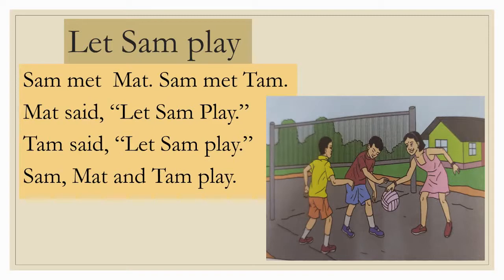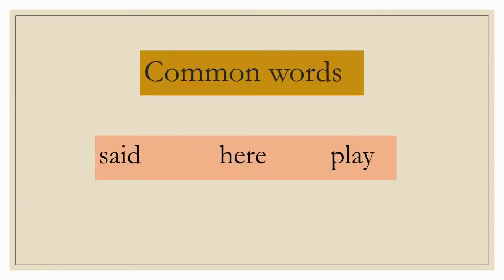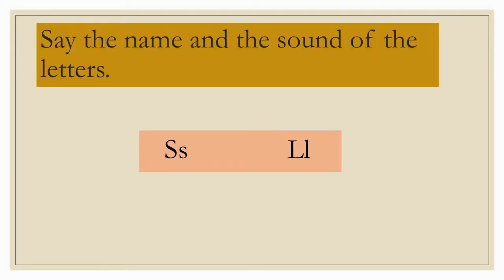Very good. Here are the common words from a story. Said, hear, play. Repeat after me. Said, hear and play. Let's take a recap of sound of letters. So, say the name and the sound of letters. The first letter here is letter S, capital S and small s. And the letter sound is snake, sun.